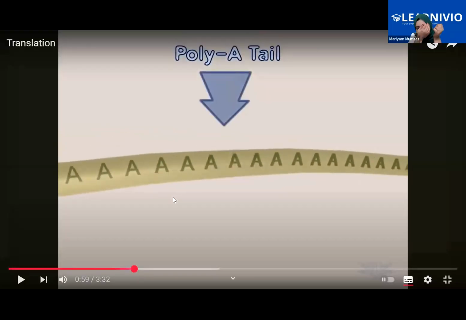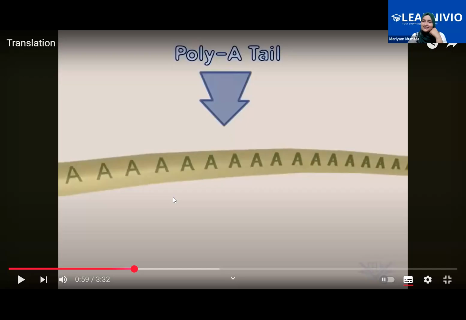Why does it have the poly A tail? Ma'am, amino acids? This is an mRNA that we're talking about. So why is it? Ma'am, the 3' end has poly A tail. So why? Ma'am, what is poly A tail?